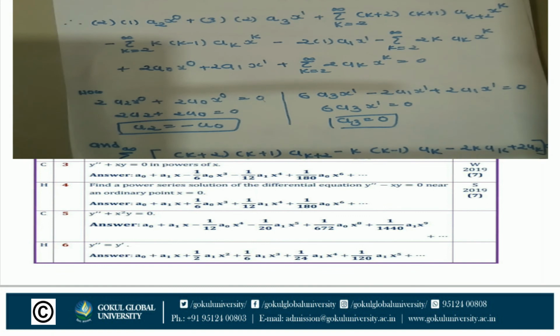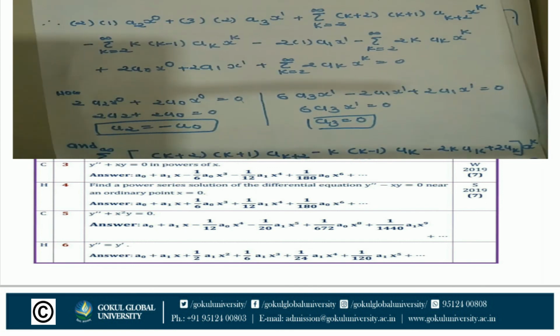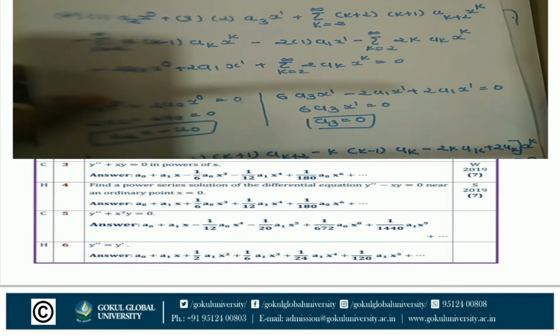X raised to k is not 0. That means (k plus 2)(k plus 1) a_{k+2} minus (k minus 1) ak minus 2k ak plus 2 ak is equal to 0.